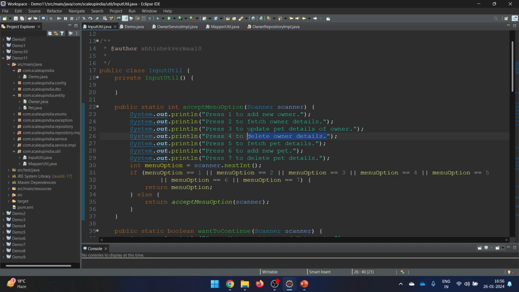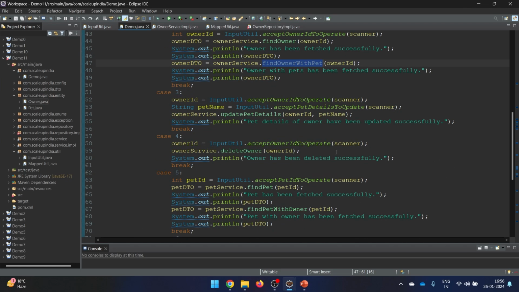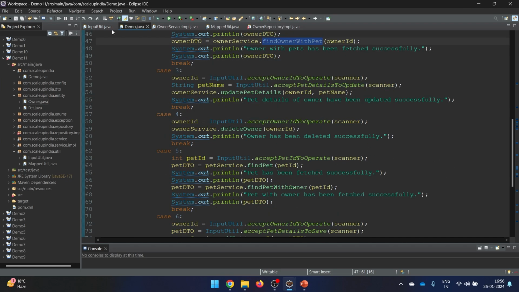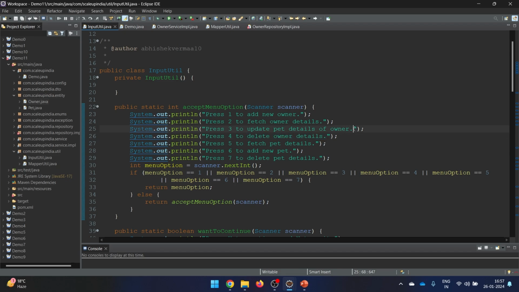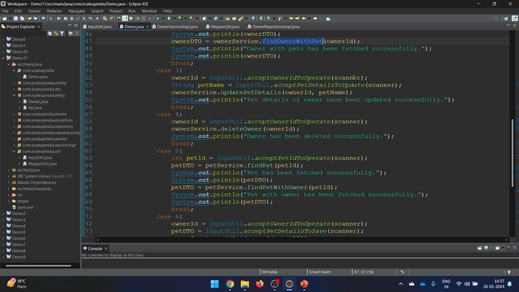So the fourth one is to delete owner details. So let's quickly go there. Okay, not the fourth one, but basically the third one. We are still on the third one, guys. So let's go there. For the third one, I just need to accept the owner ID first of all. Then I need to accept the pet name also here. But one thing to remember this time is that only two things won't do the job, because one owner is having multiple pets. So I need to accept the pet ID also.